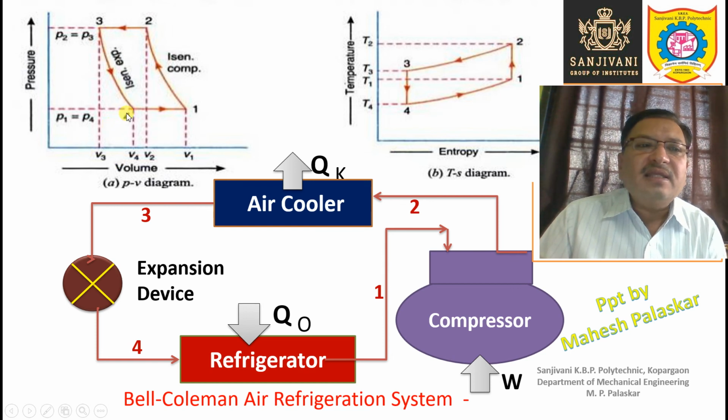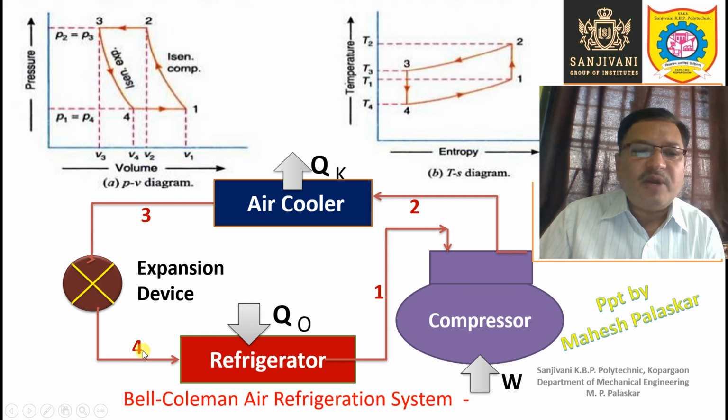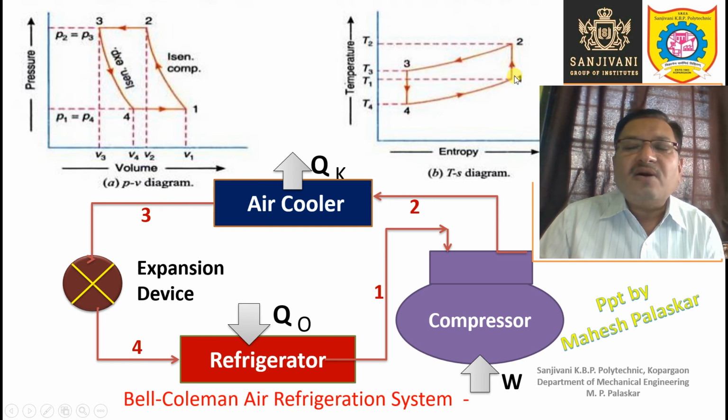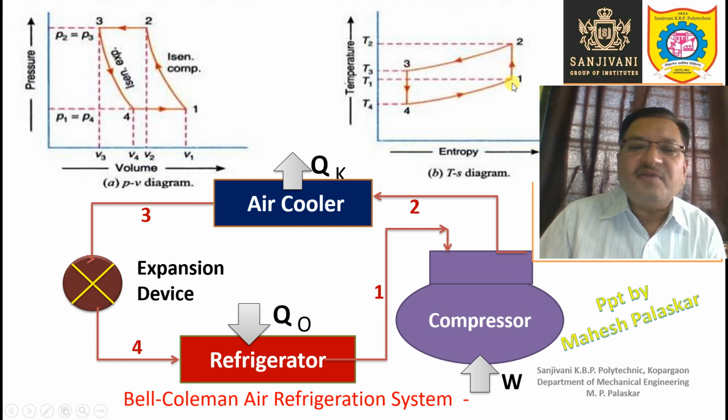And finally the last process, the process 4-1, is nothing but the process of heat absorption. You can see this is point 4, this is point 1. Heat is absorbed by the refrigerant at constant pressure. There is no change in pressure. During the process 4-1 heat is absorbed at constant pressure. This is the constant pressure heat absorption line, process 4-1.